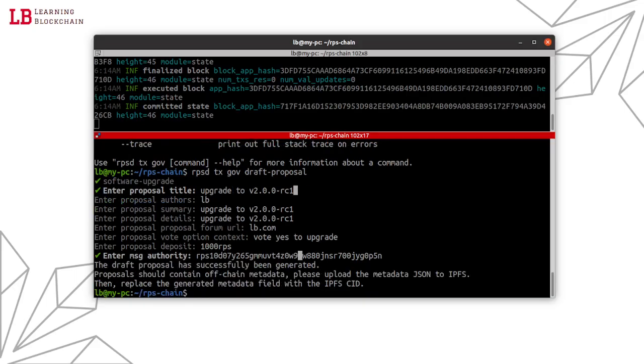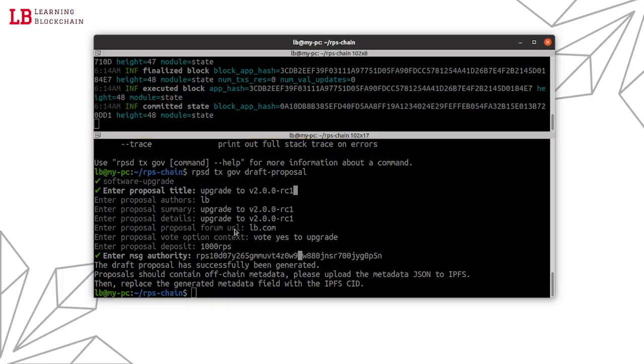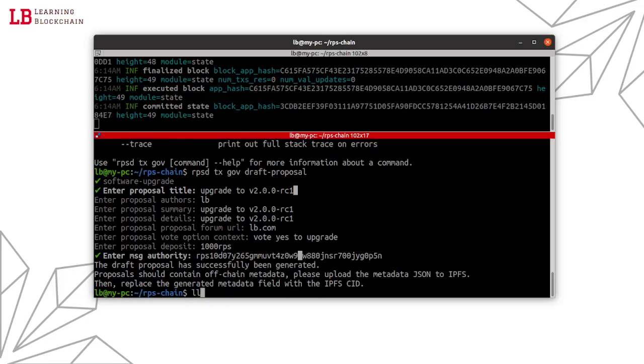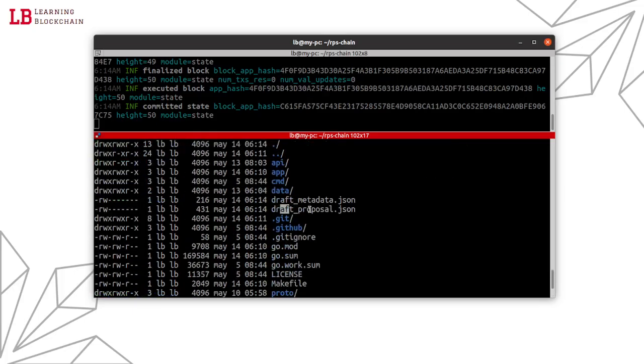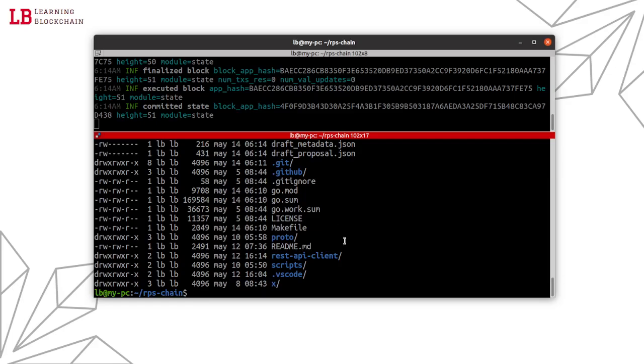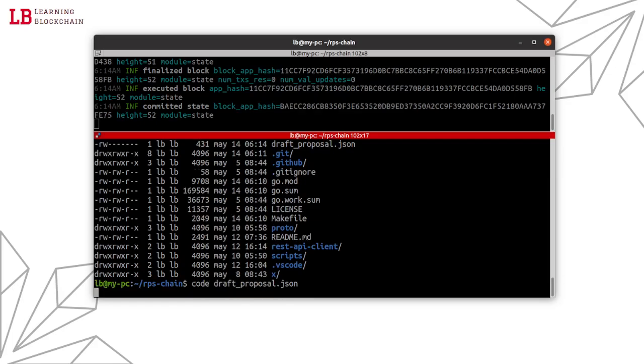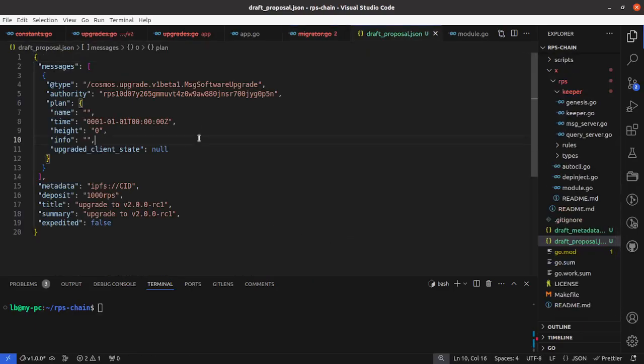module address, and we have generated the proposal that's in the directory that we are in right now. It's this draft proposal.json. So let's open this draft proposal. This is just the corresponding JSON file that we have to submit in our transaction.